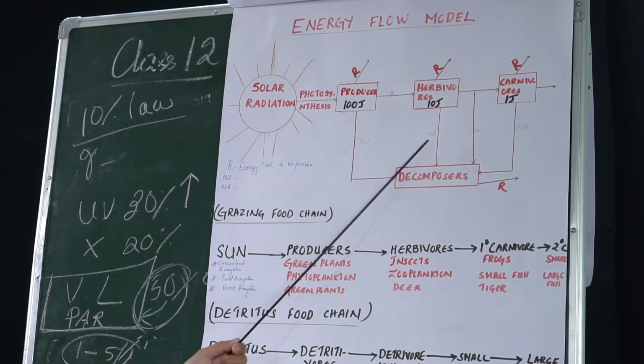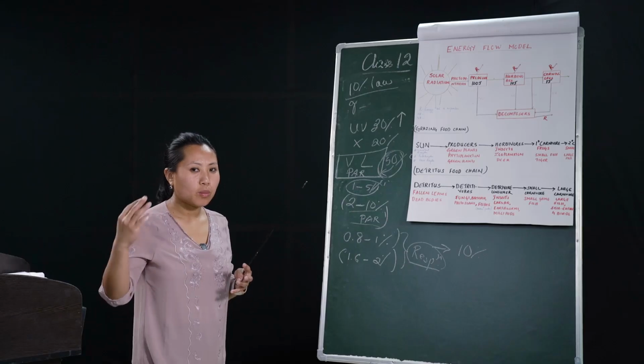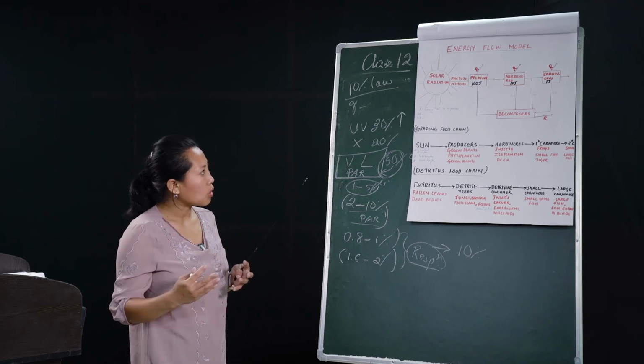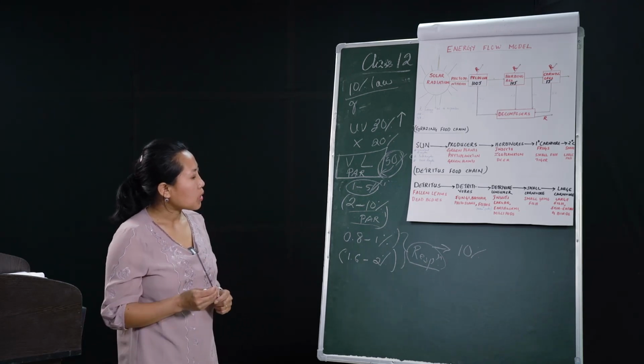NU and NA are the energy lost in the form of waste, in the form of dead bodies of plants and animals, or in the form of excreta or fecal matter, which do not enter into the food chain. These are the wastage of energy. So the majority, 90% of the energy, is lost into the environment in this form, and only 10% of that energy is transferred from one level to another. So energy goes on decreasing, and that is known as the 10% law.